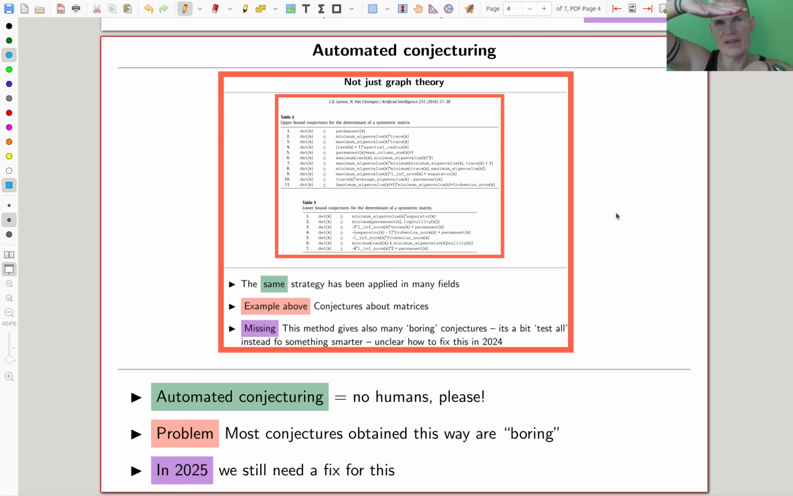There should be an AI that just reads the conjectures and says, oh, this one, by the way, looks really good. We should try to do that. But as far as I know, we can't.